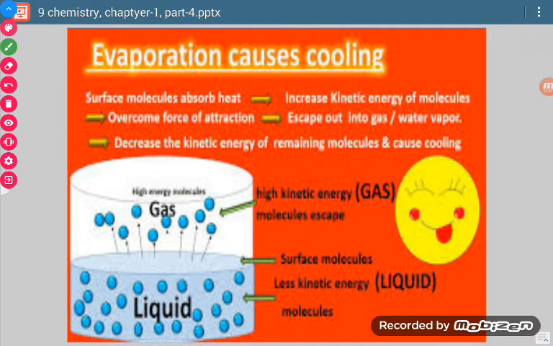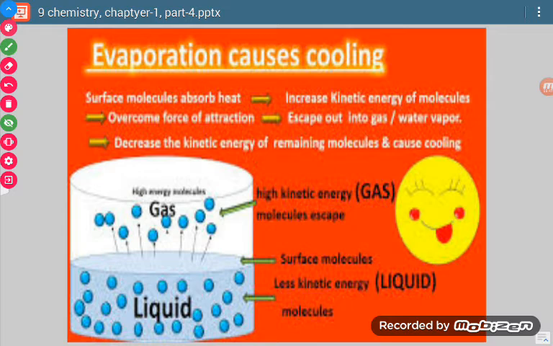Now whenever evaporation occurs, it results in cooling. So many times we are asked how evaporation causes cooling. How does the process go?